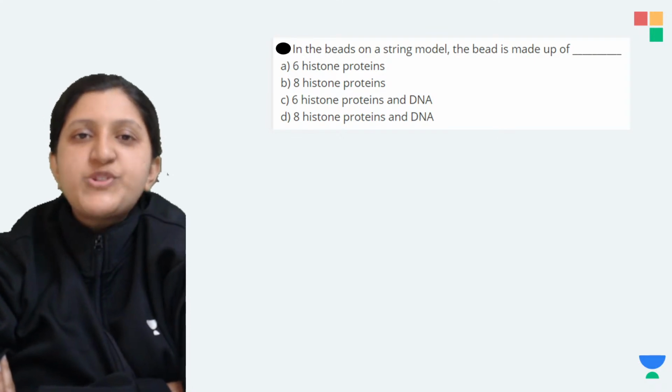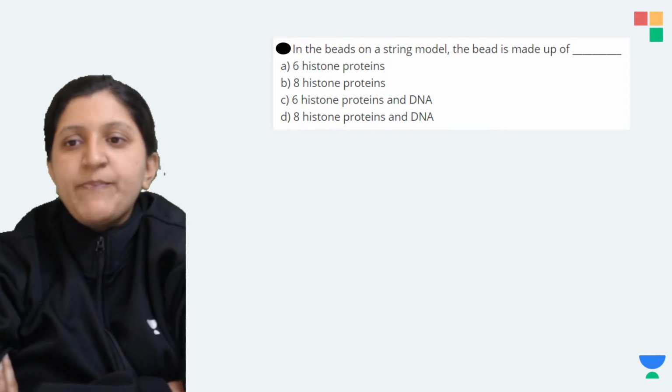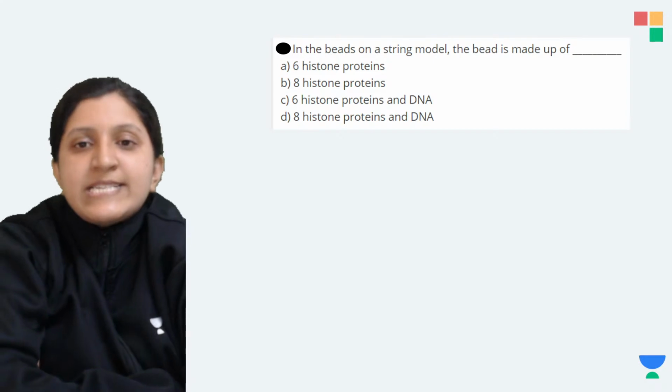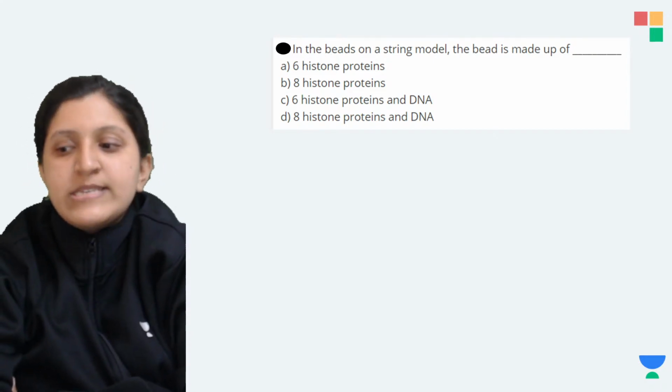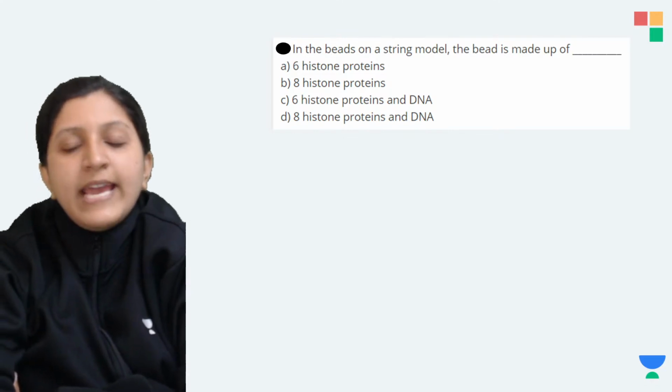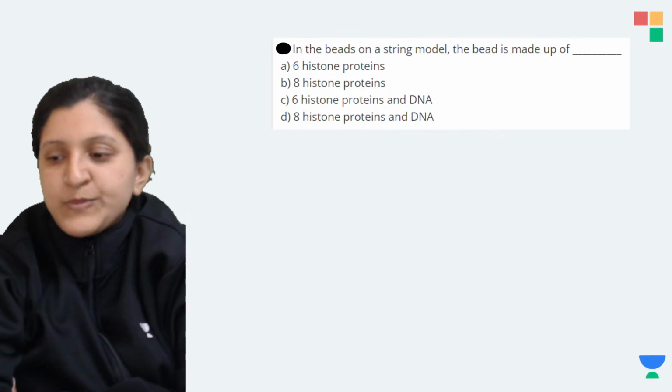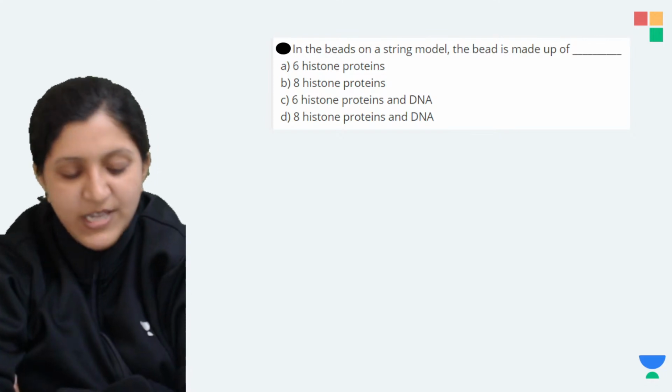So in the beads on a string model, that is the nucleosome model, the bead is made up of 6 histone proteins and the DNA, or 8 histone proteins and the DNA. So what is the answer for this? Any idea?